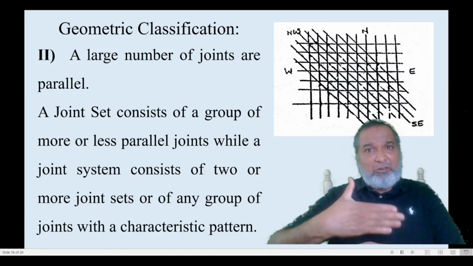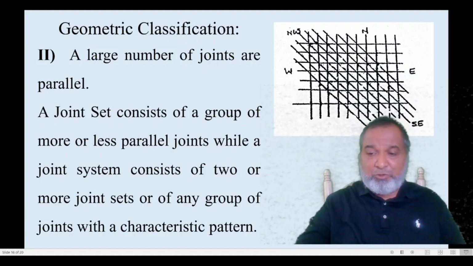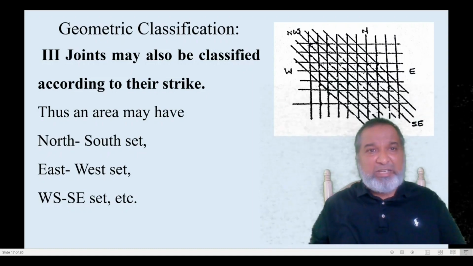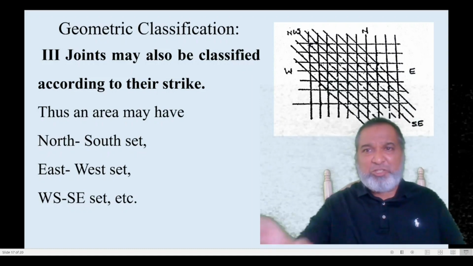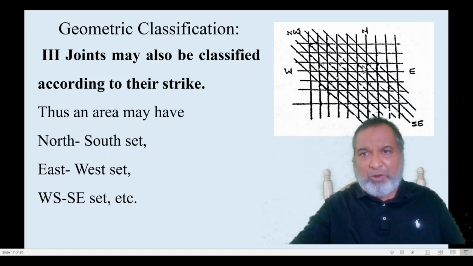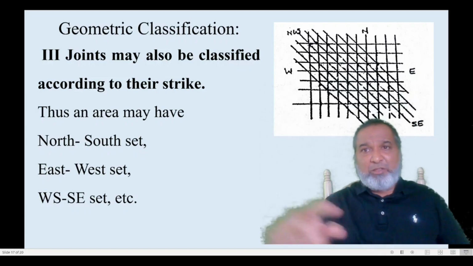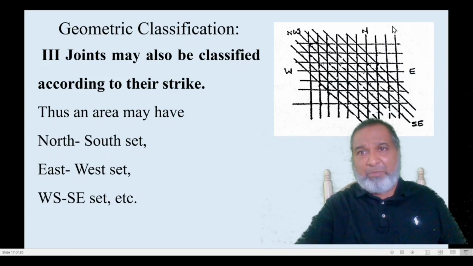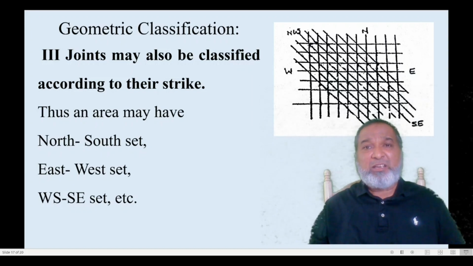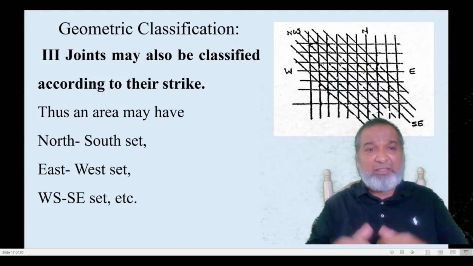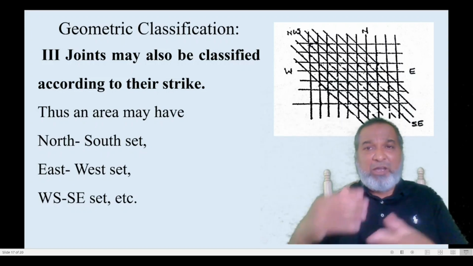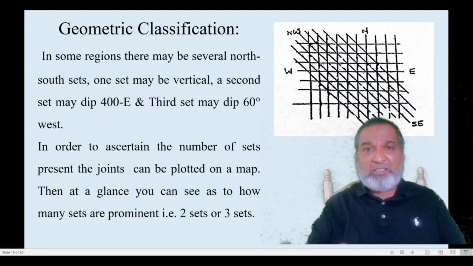Then this is another set of joints, and this is the third set of joints. So one set, two sets or three sets will be there, and the directions are given on the basis of one being north-south, second one east-west. Now remember, very important, the convention. Whenever you are going to see any map, the top of a map is called north, bottom is south, right hand side is east, and left hand side is west. These are the conventions. On the basis of that, in examination you have to find out the proper direction and answers.